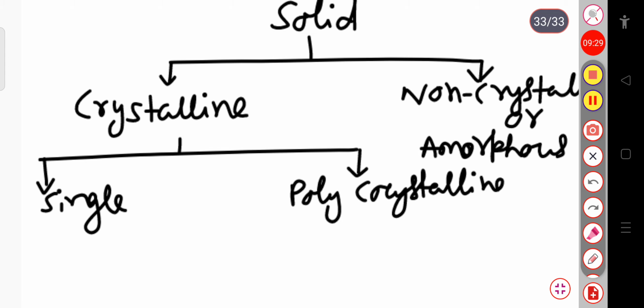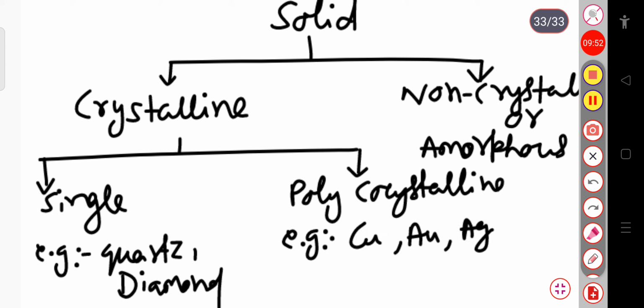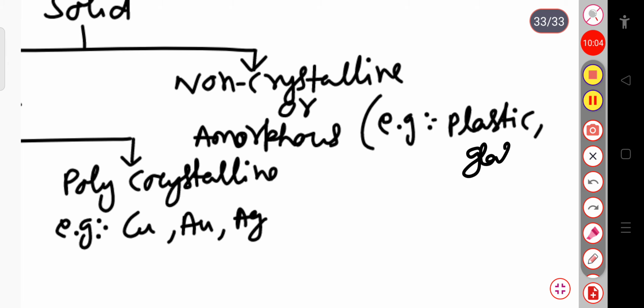This crystalline, that is the single crystalline solid, the example of it is like quartz, diamond, etc. But the example of the polycrystalline solid is like copper, aurum, Ag, etc. And the example of this non-crystalline or amorphous solid is plastic, glass, etc. These are the examples of amorphous solid.